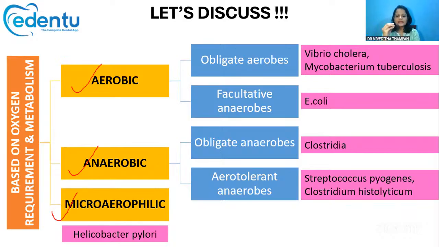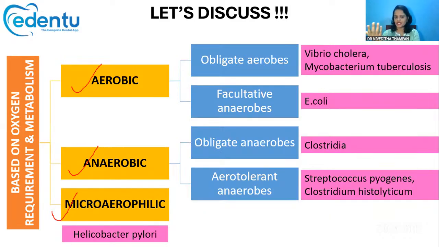Then there is another category called aerotolerant anaerobes. Aerotolerant anaerobes are like the anaerobes. They also don't require oxygen, but they don't feel like oxygen is poison to them. They can tolerate oxygen.